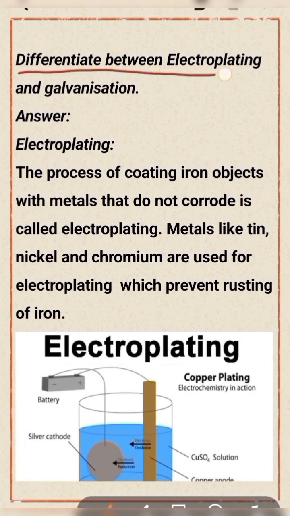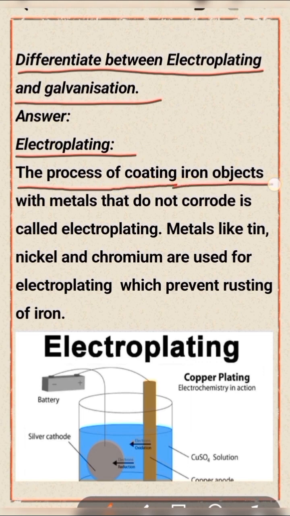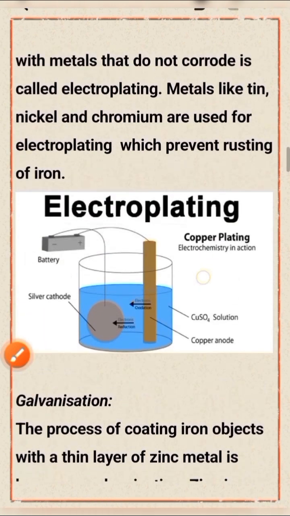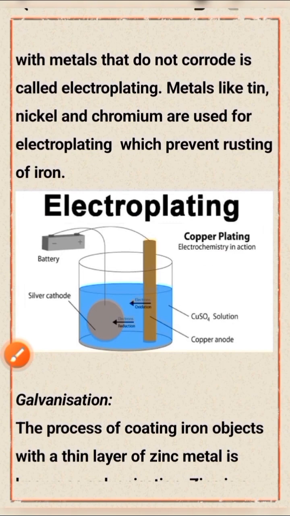Difference between electroplating and galvanization. Electroplating: the process of coating iron objects with metals that do not corrode is called electroplating. Metals like tin, nickel, chromium are used for electroplating, which prevents rusting of iron. Show the picture supporting electroplating.